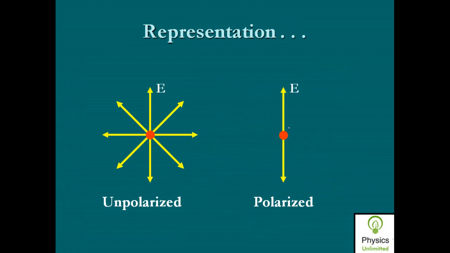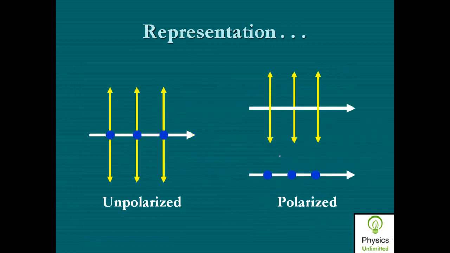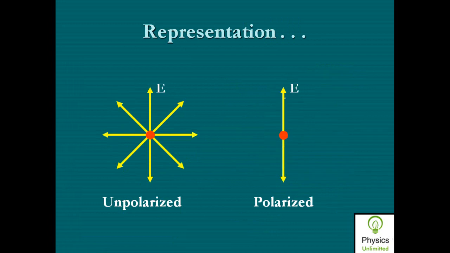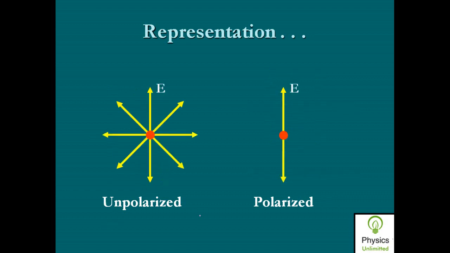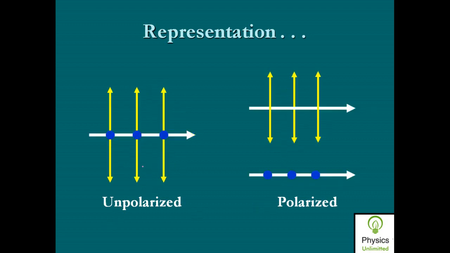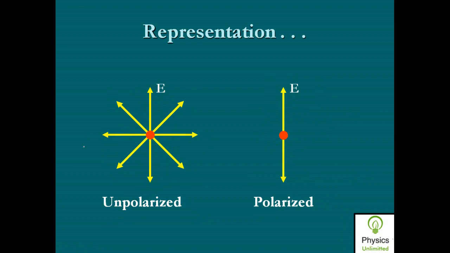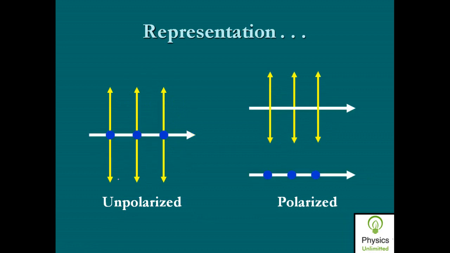Now for polarized light, we can show the symbol either by lines or by dots. For unpolarized light, we can show the symbol this way. It shows that the electric field vector vibrates in all possible directions, or we can represent it this way.